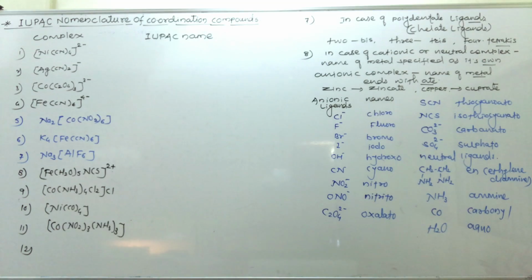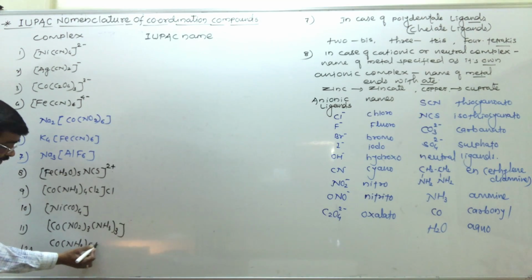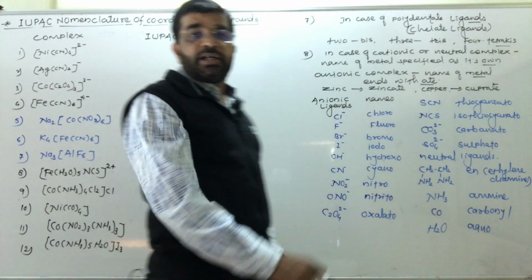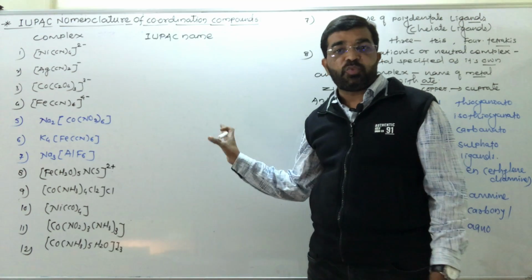And last, one example here we have to take K3[Al...], or another example we have to take [Co(H2O)(NH3)5]I3. So these are the different examples I have taken, and we have to write the IUPAC names, the nomenclature, of these compounds.